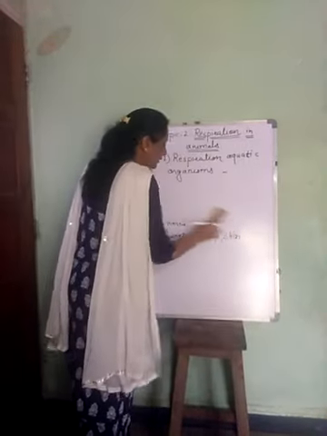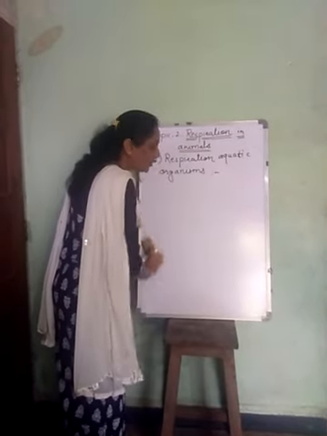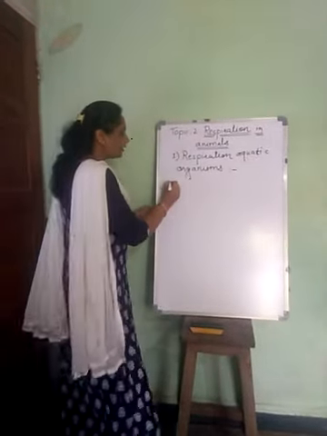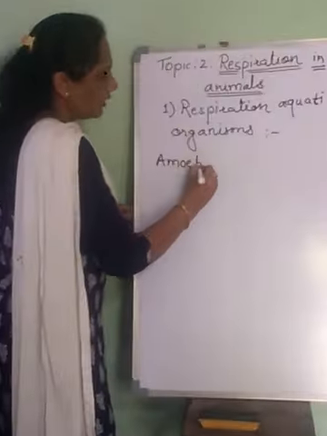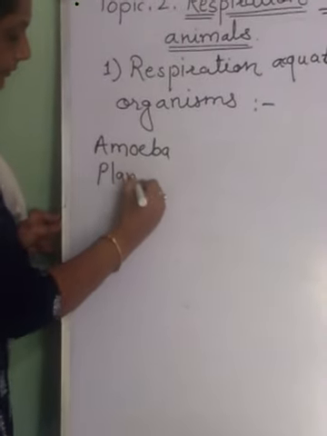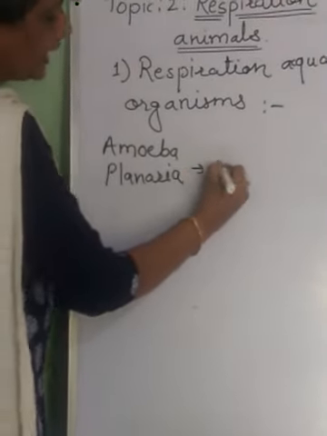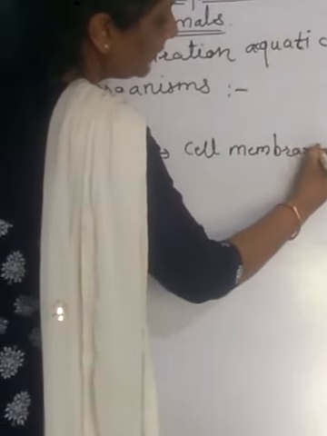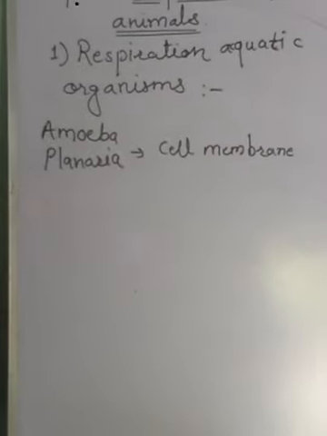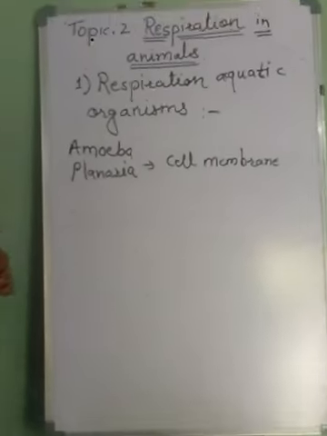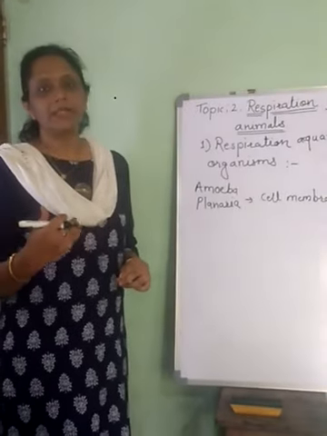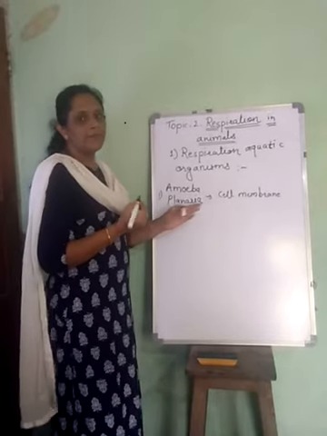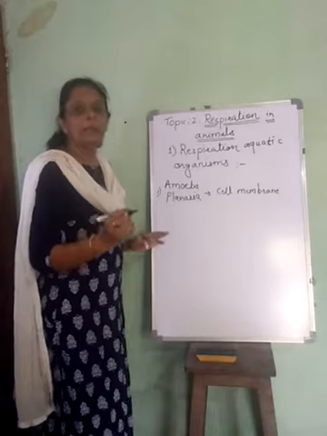Now we are going to see different organs present in different organisms. First we will see unicellular organisms, like amoeba or planaria. They have their cell membrane. As they are unicellular, their cell membrane acts as the organ of respiration for them. Through the cell membrane, diffusion of oxygen and carbon dioxide takes place in their body. So for the simplest organisms, the organ of respiration is the cell membrane.